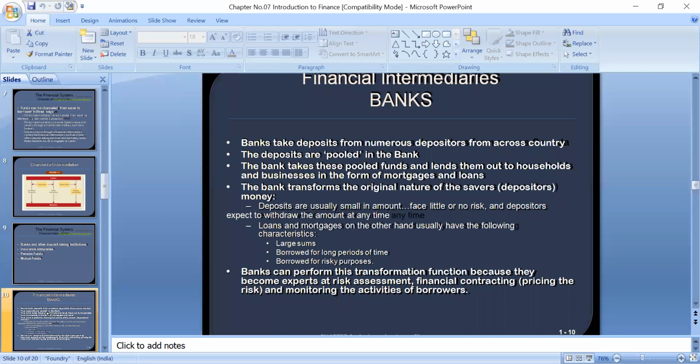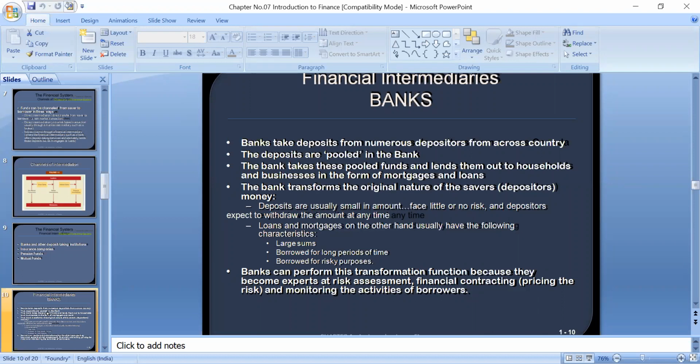The first one is banks. What is the procedure of a bank? Banks take deposits from a number of customers, a number of depositors across the country, and these deposits are pooled in the bank. The bank takes these pooled funds and lends them out to households and businesses in the form of mortgages and loans.